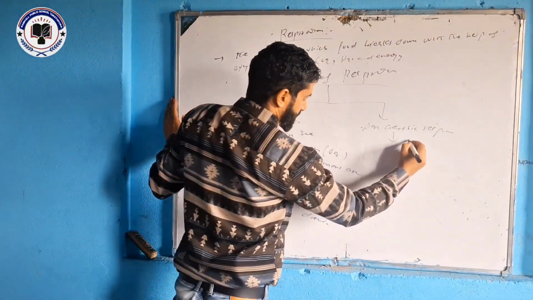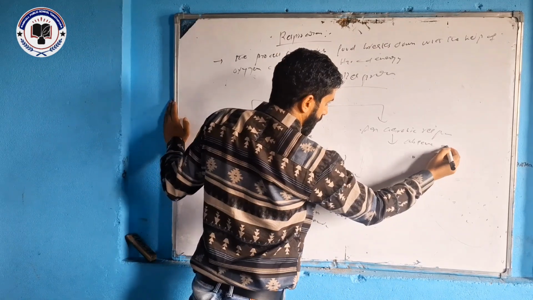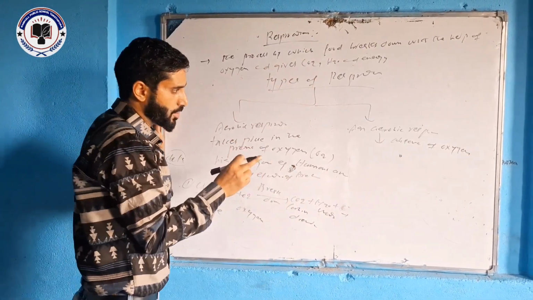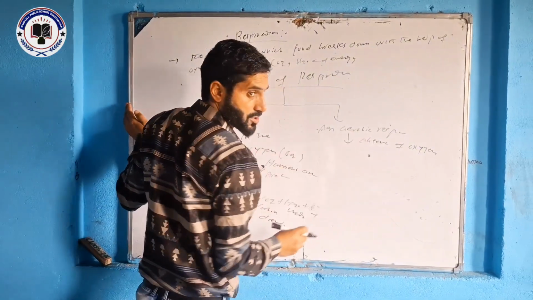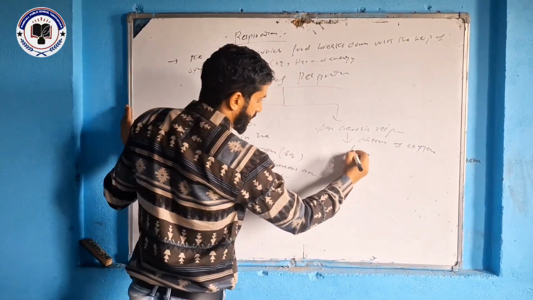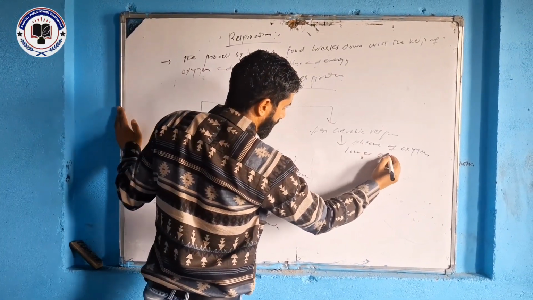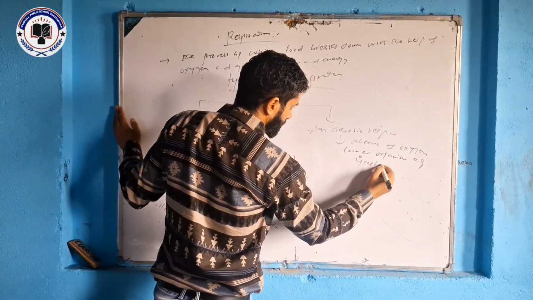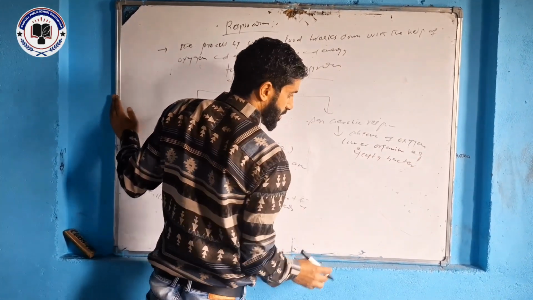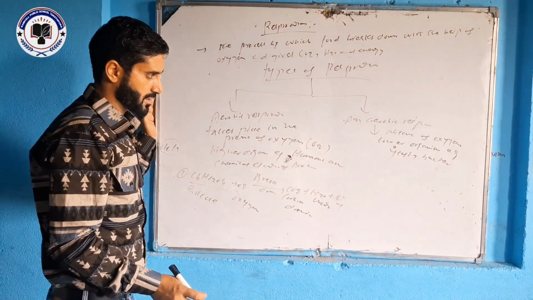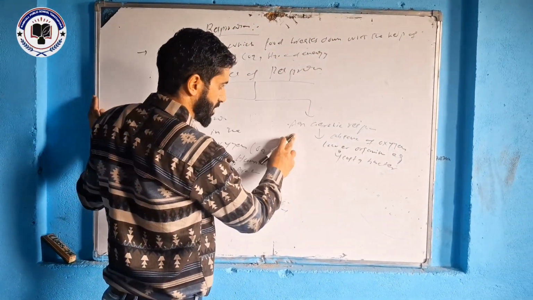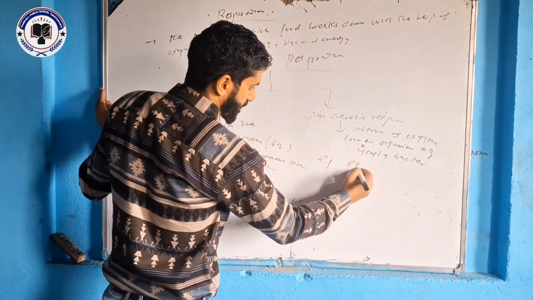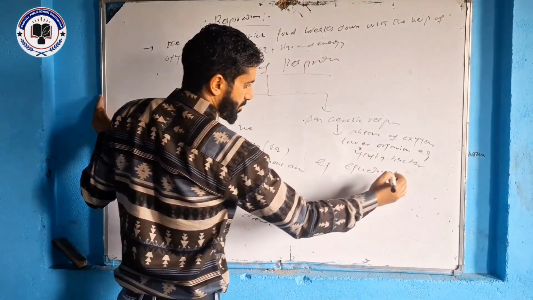Anaerobic respiration takes place in the absence of oxygen. So it means that anaerobic respiration does not need oxygen. It takes place in lower organisms, for example, yeast, bacteria. These are lower organisms which respire in the absence of oxygen. Now the equation of anaerobic respiration.